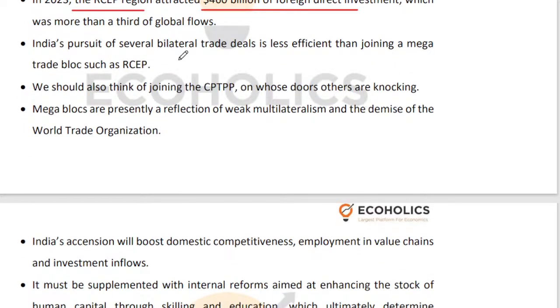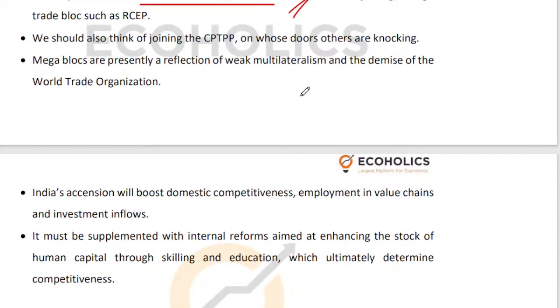Now, if India tries to have bilateral trade deals with each of these countries, that is less efficient. If India tries to have a bilateral deal with regions, with blocks, that will be less efficient, right? We should think in terms of joining RCEP. We should also think in terms of joining CPTPP. Rather than staying out of these trade deals, we have to learn to be a part of these trade deals, right? Why are these trade deals happening?